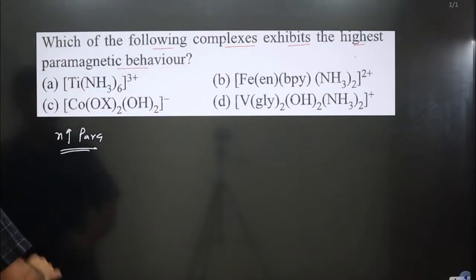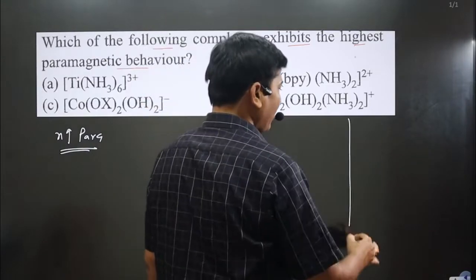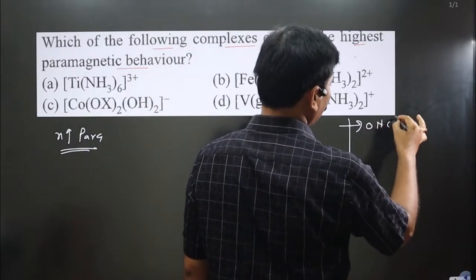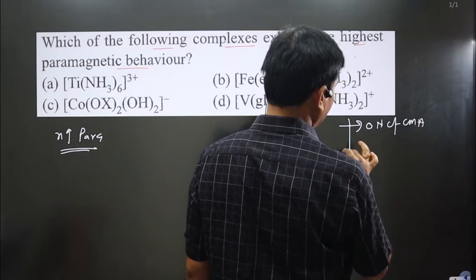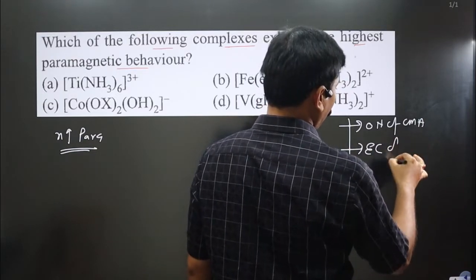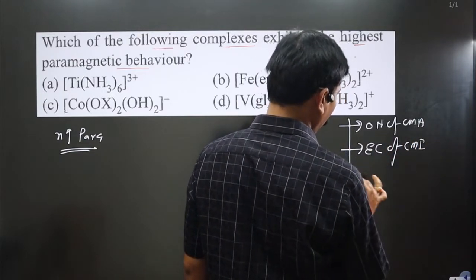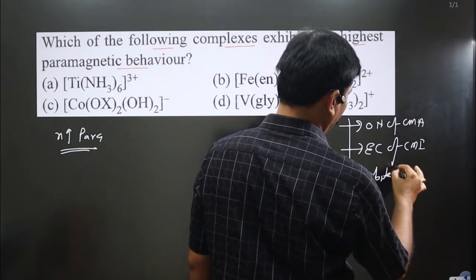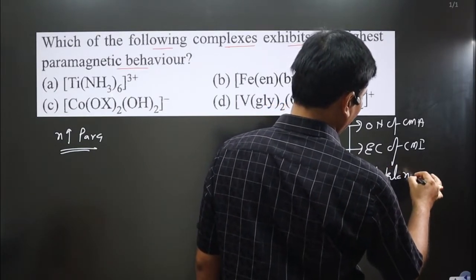To apply valence bond theory, we follow the order. We first write the oxidation number of the central metal atom. Next we write the electronic configuration of the central metal ion. Next we have the orbital notation.